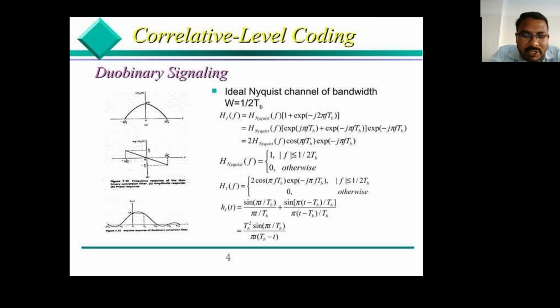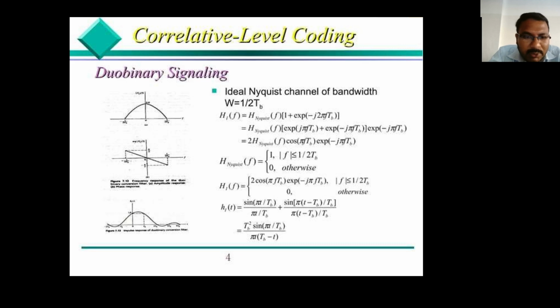That is H Nyquist of f times 1 plus exponential of minus j 2 pi f TB. Then we write 1 as e power j pi f TB plus e power minus j pi f TB, and the second term e power minus j 2 pi f TB we expand as e power minus j pi f TB multiplied with e power minus j pi f TB.